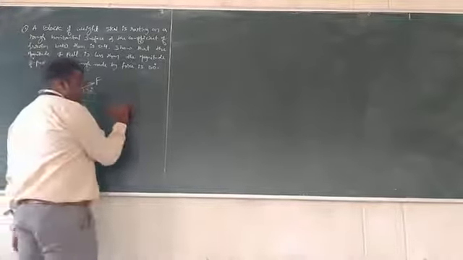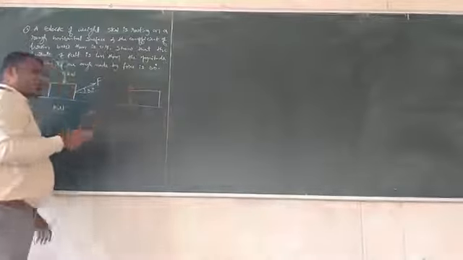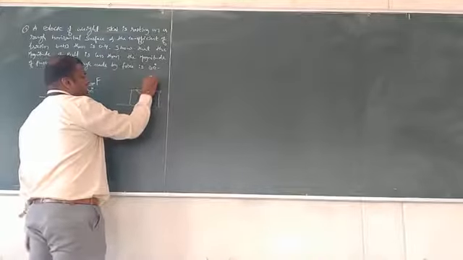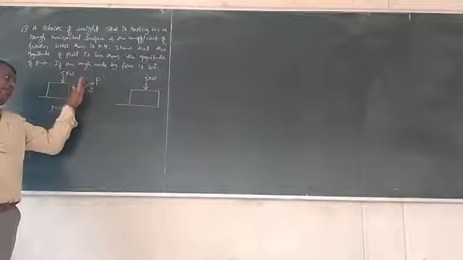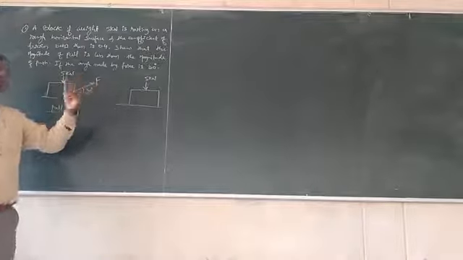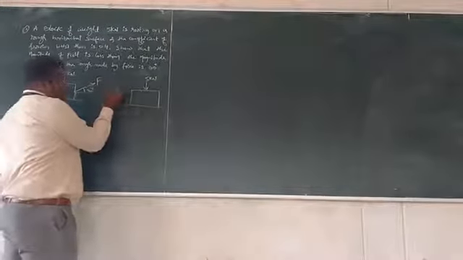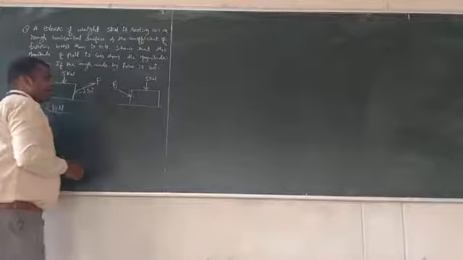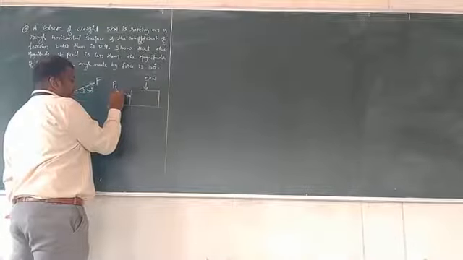Now let us draw the figure for push. I have drawn the same block, because for both cases the block should be the same, and the weight is given as 5 kN. As I told, if I apply the force to the front face, it is called pull. If I apply the force from behind, from the back of the block, that is called push. We take this force as F1, and again the angle made by this force with respect to x is 30 degrees. This is the case of push.